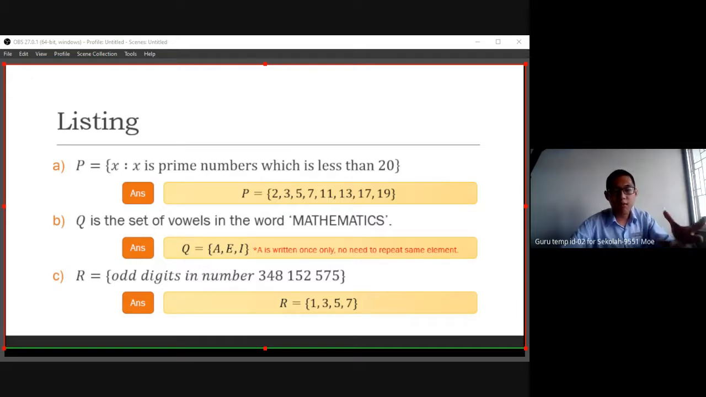We can list out all the elements, but not list out all the elements with number. The sequence is okay, no matter. So we just write once only.